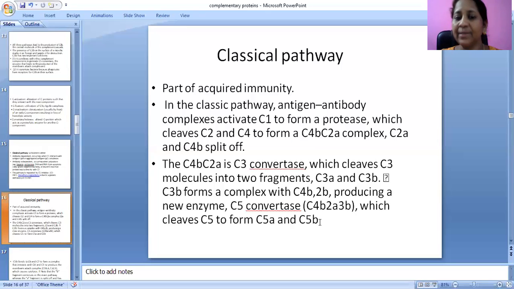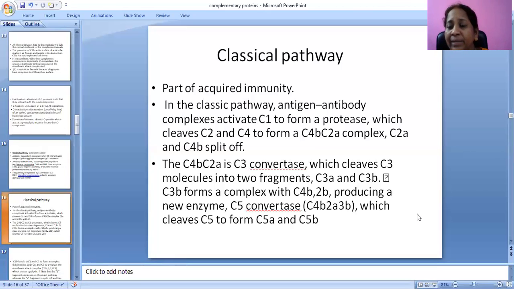C3b forms a complex with C4b2a, producing a new enzyme, C5 convertase, that is C4b2a3b, which cleaves C5 to form C5a and C5b.